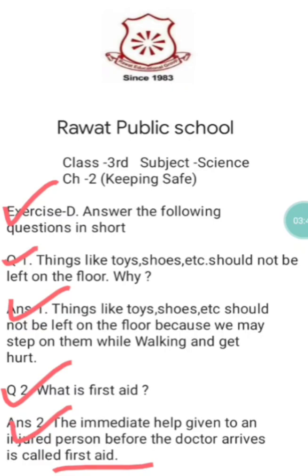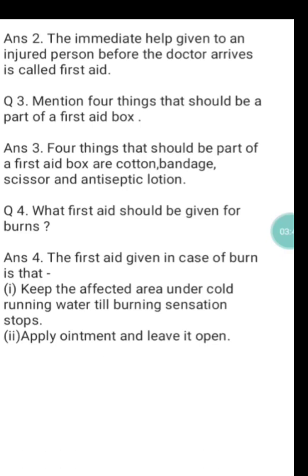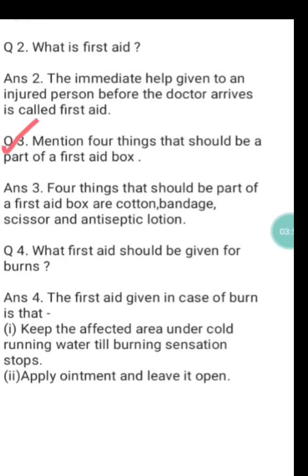Okay students, next, question 3 is: mention 4 things that should be a part of a first aid box. Students, in this question you have to write the names of 4 things that should be part of a first aid box.